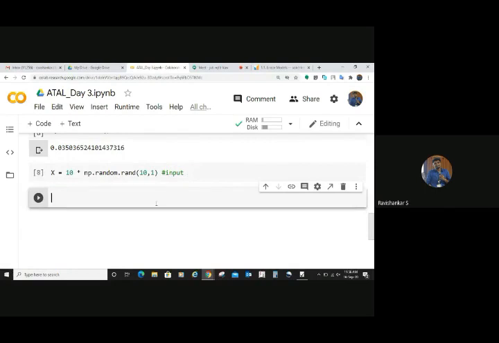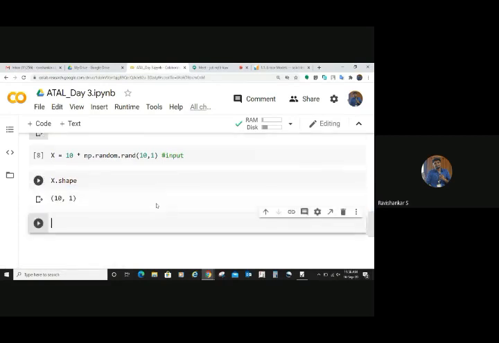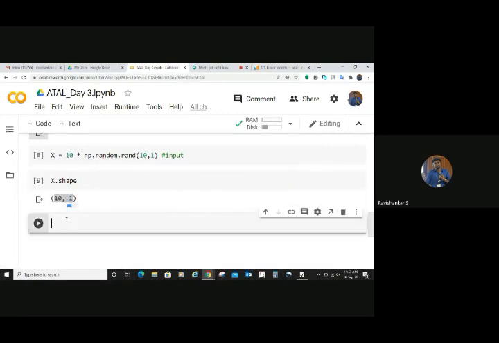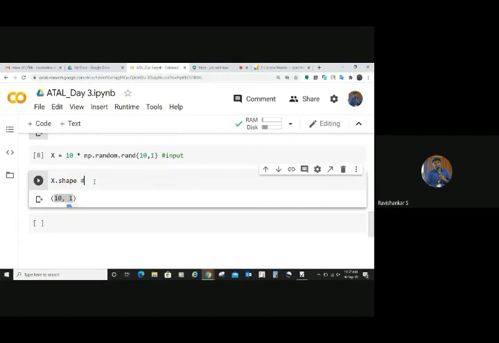So you can print the shape of that, right? And you will come to know that we already set the shape. You already know that, right? It is going to be 10, 1. That means 10 rows and 1 column, right? You have 10 samples, or you can say 10 rows. This indicates that you have 10 samples. Now the concept will be more clear when I do this example. Fine.